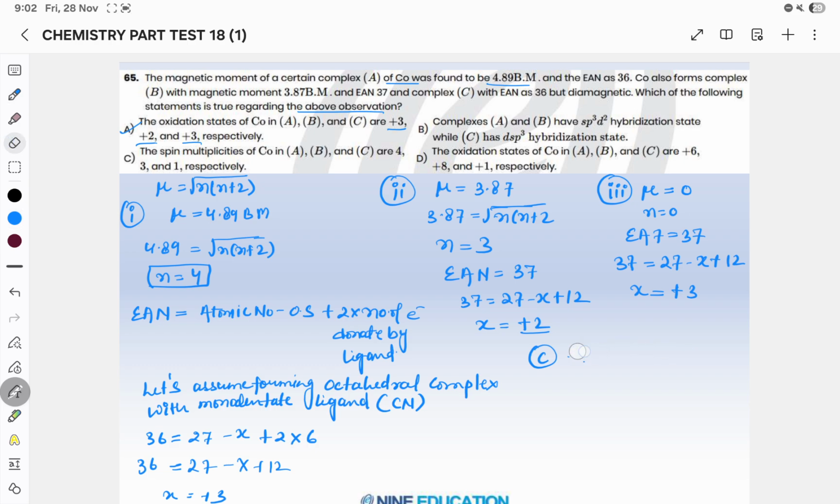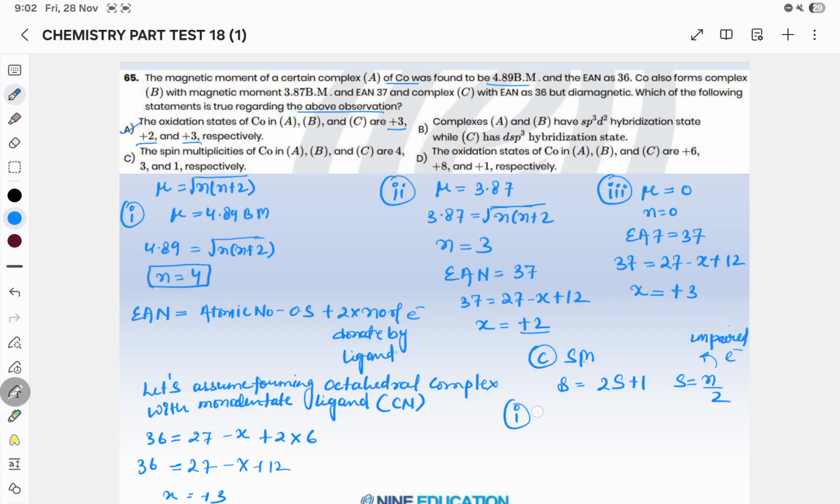Okay, I will write in the short form, that is SM. Spin multiplicity is SM, equal to 2S plus 1, where this S is n by 2. N is what? Number of unpaired electrons. So the number of unpaired electrons in each case we have already calculated.